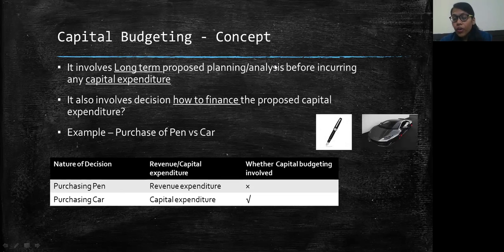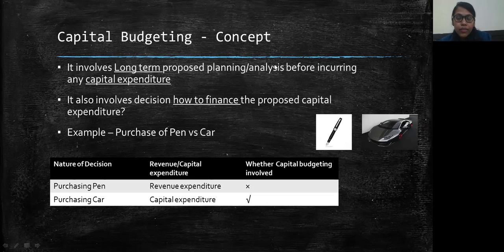So here we have an example of the purchase of a pen versus the purchase of a car. Purchasing a pen or stationery is considered a revenue expenditure. Why? Because we purchase pens or stationery more often, on a more regular basis. And secondly, the amount involved is not that significant. How much are you going to spend on a pen or stationery? Even if you take 1,000 or 2,000 rupees, it's easy.